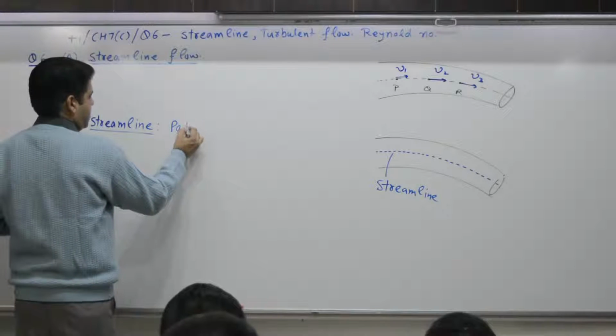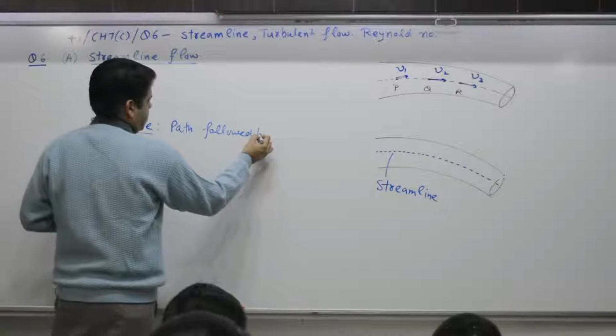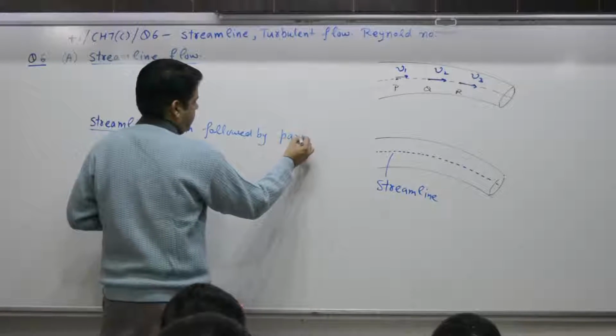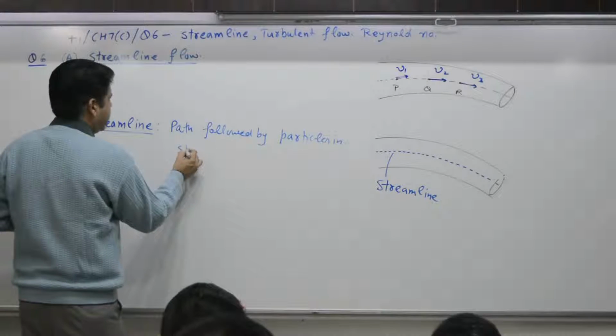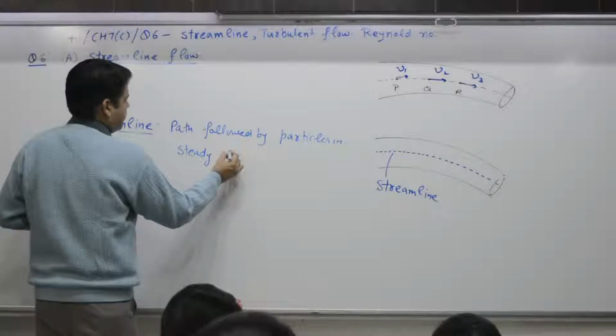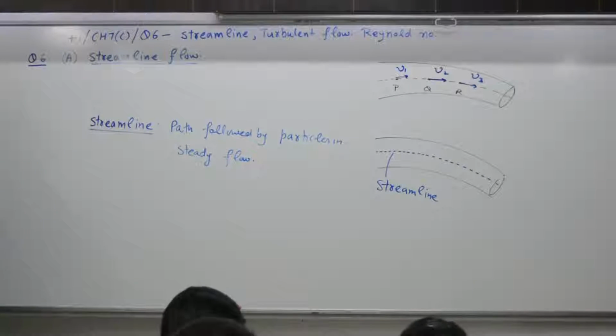Path followed by particles in steady, systematic, organized flow is termed as streamline. One minute to write. One more question. What is a streamline? Path followed by particle in steady flow.